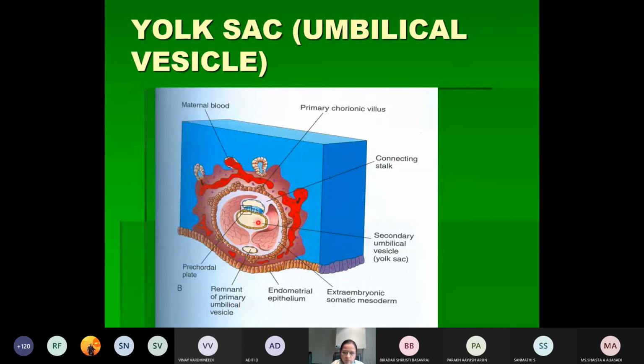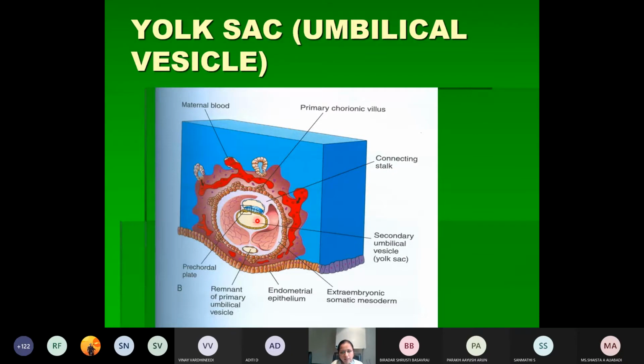So this is the endoderm, because it is all lined by the endoderm only. So it is the endodermal sac which is lying ventral to the embryonic disc. So that is called the yolk sac. So from where does it develop? It develops from the blastocystic cavity. So this will be the blastocyst, which will be differentiated into the inner cell mass and the outer cell mass. Whatever that blastocystic cavity is there will persist as the yolk sac.